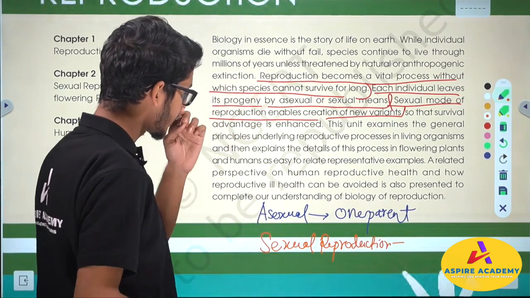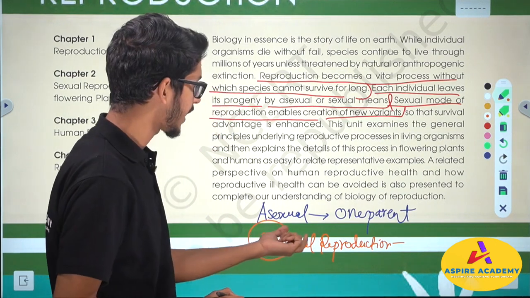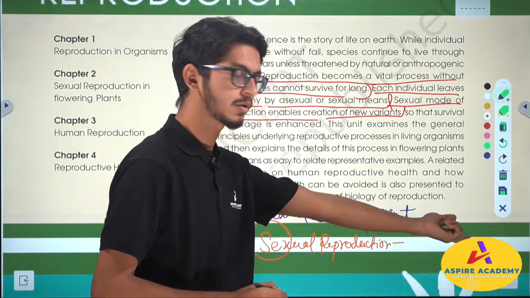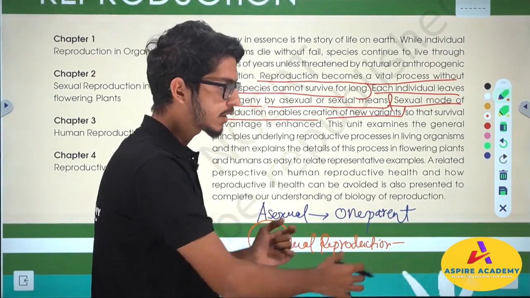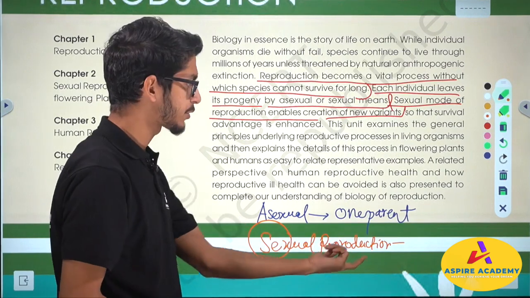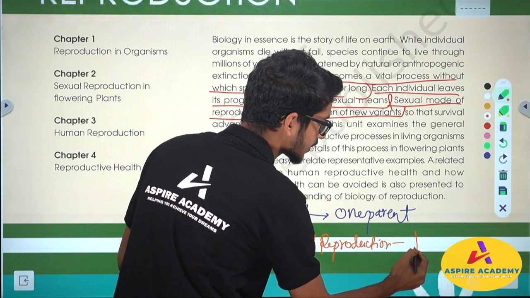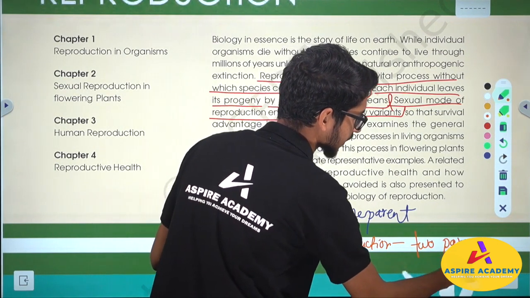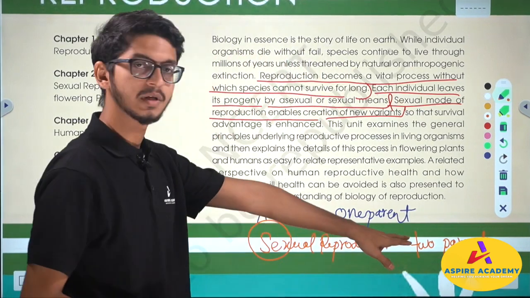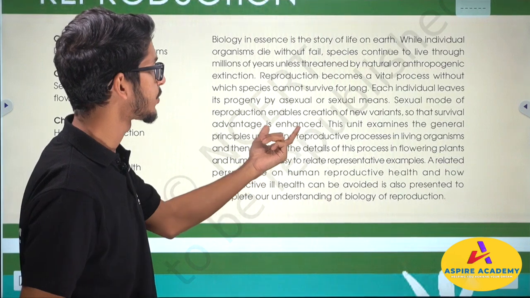See, this word sexual is derived from the involvement of sexual organs. If there are sexual organs involved in the production of a new organism, then we can say two organisms or two parents come together to give rise to a new organism. So in this scenario, not only one parent, two parents will come together. And there is an involvement of sexes. So these are the two things that are associated with reproduction.